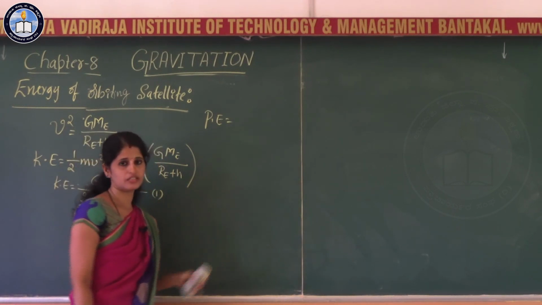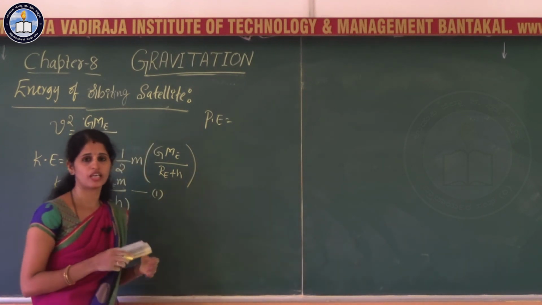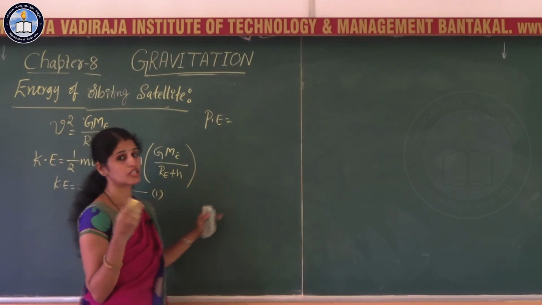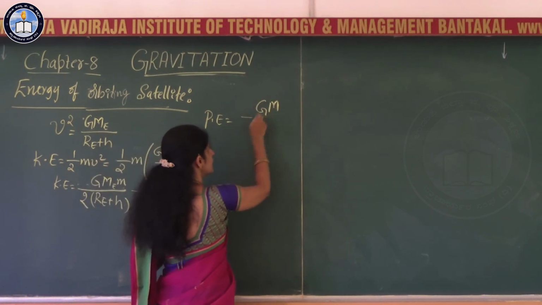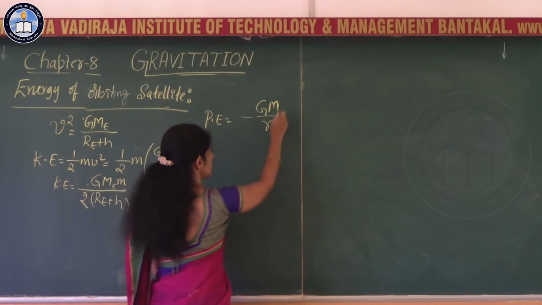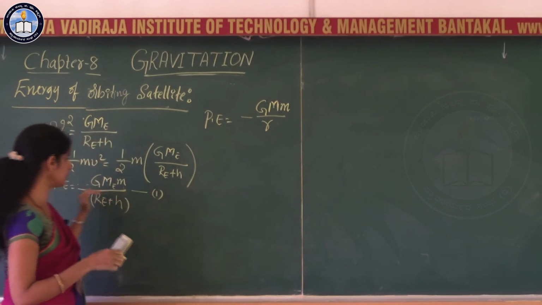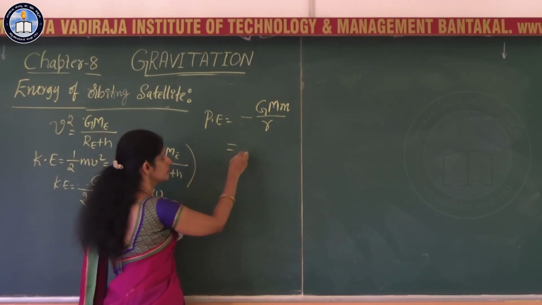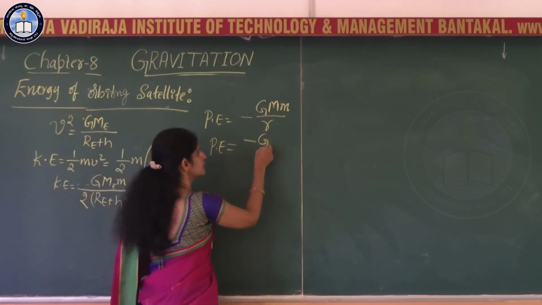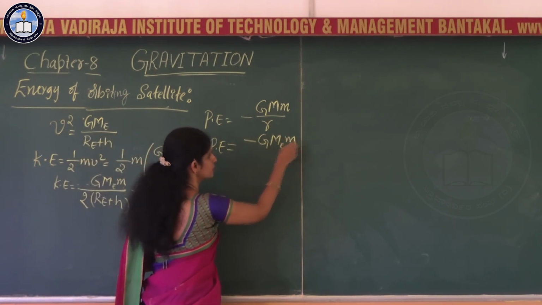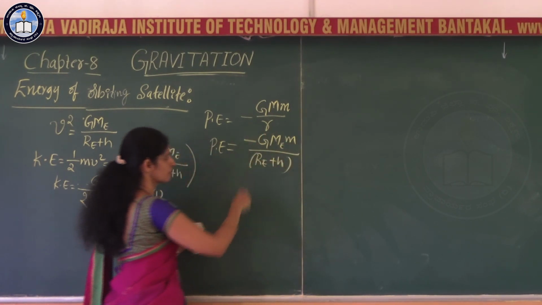When an object is raised above the surface of the earth, the potential energy possessed by that object is given by minus G M m by R. Here R means Re plus H. So using the same expression, the potential energy of the satellite is equal to minus G times mass of the earth, mass of the satellite, divided by Re plus H.